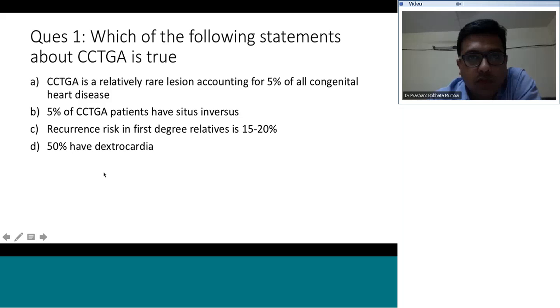So which of the following statements about CCTGA is true? A: CCTGA is a relatively rare lesion, accounting for 5% of all congenital heart disease. B: 5% of CCTGA have situs inversus. C: Recurrence risk in first degree relatives is 15 to 20%, and 50% have dextrocardia. So you can write the answers in the chat box.